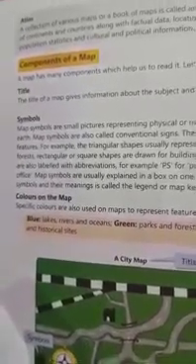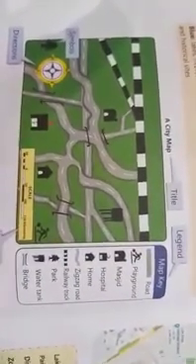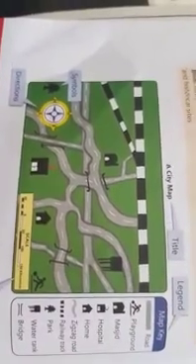Now, next we learn about the components of the map. There are many components of the map. First one is the title, symbols, colors, legends, map keys, scales, directions. These are the components of the map. Now, we learn about the map components one by one. First component of the map is title. What is title? A title of the map gives information about the subject and theme of a map. It tells us about the subject or name of the map.